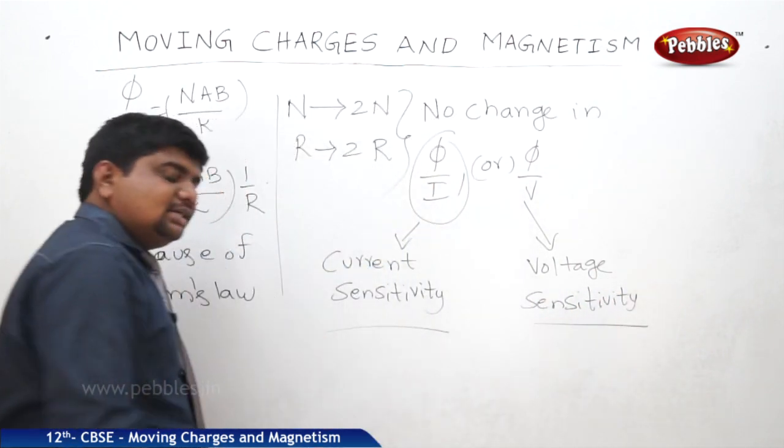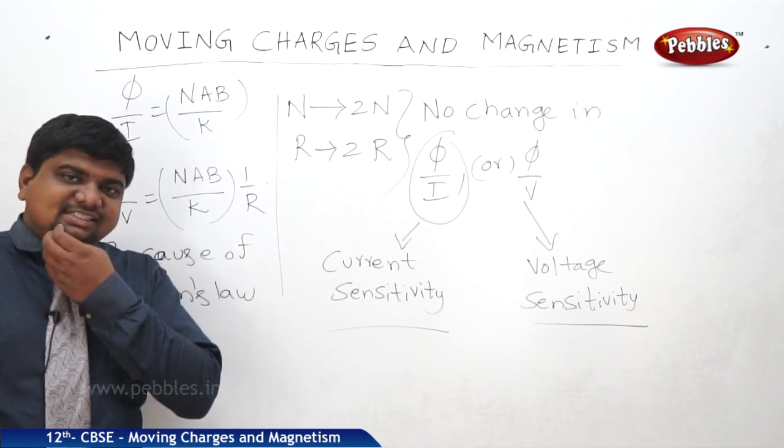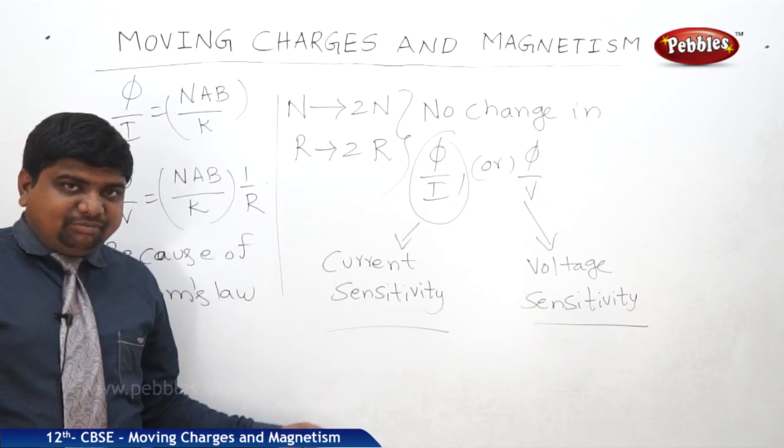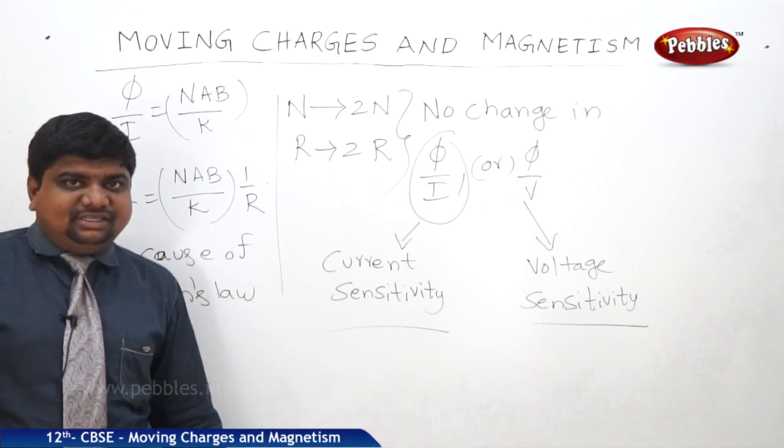So we can convert a moving coil galvanometer by connecting a resistance in series as a voltmeter, or in parallel as an ammeter.